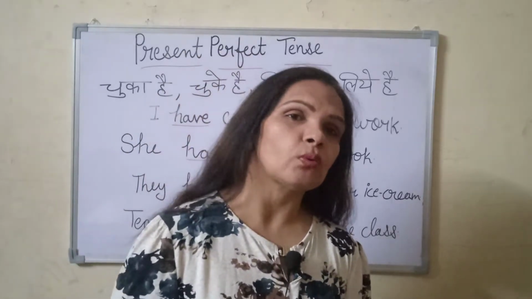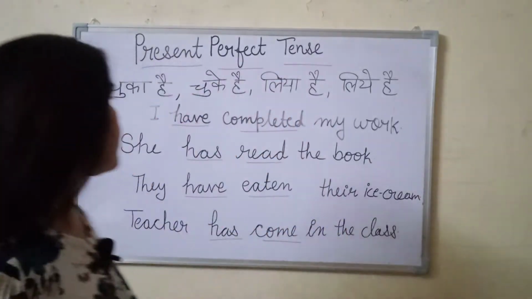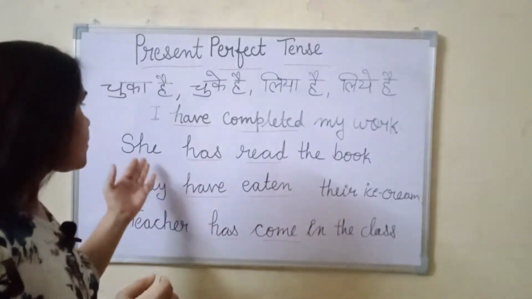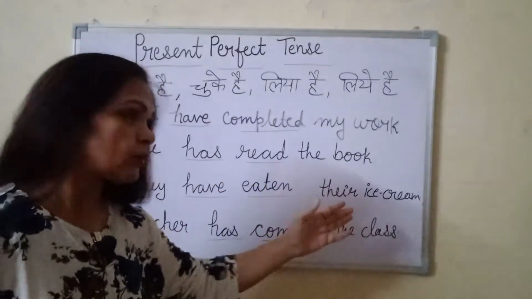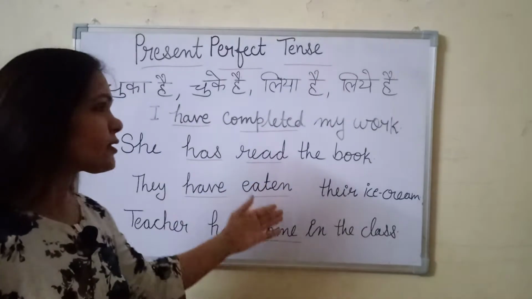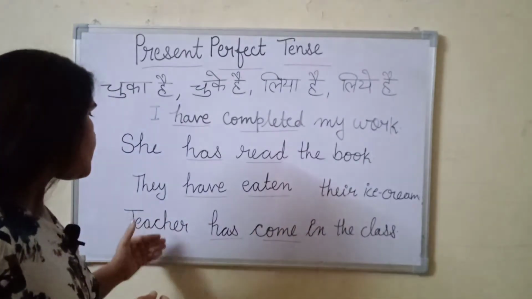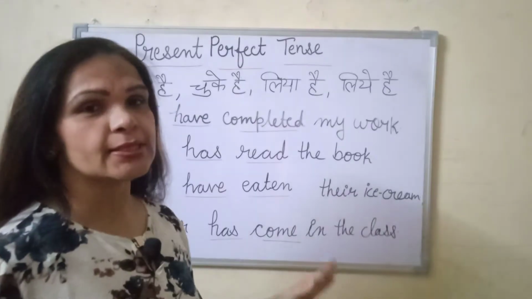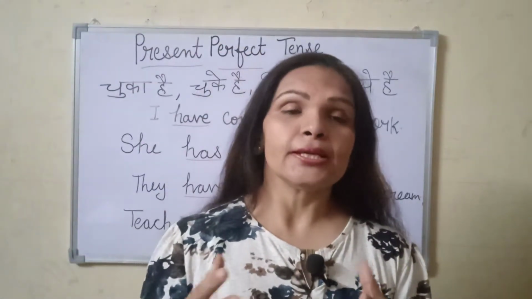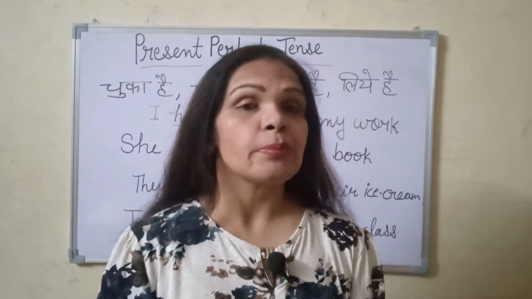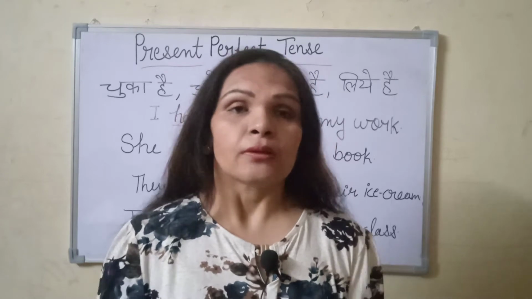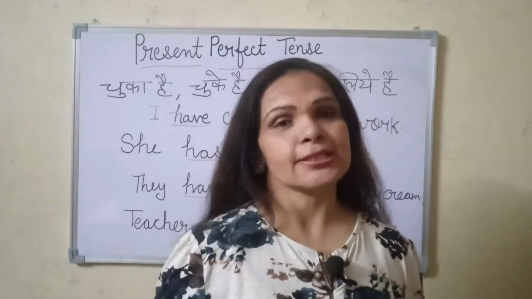Now I tell you about the English sentences. I have completed my work. She has read the book. They have eaten their ice cream. Teacher has come in the class. What is the speciality in these sentences? In these sentences, there is a subject plus has or have and verb's third form. Okay, so these are the English sentences.